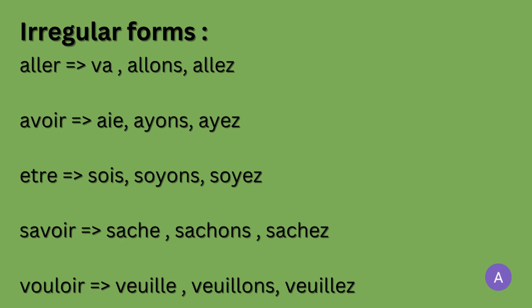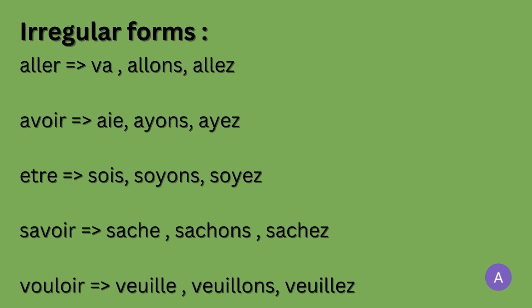Aller becomes va, allons, allez. Avoir becomes aie, ayons, ayez. Être becomes sois, soyons, soyez. Savoir becomes sache, sachons, sachez. Vouloir becomes veuille, veuillons, veuillez.